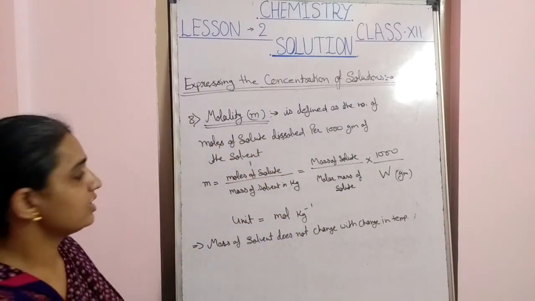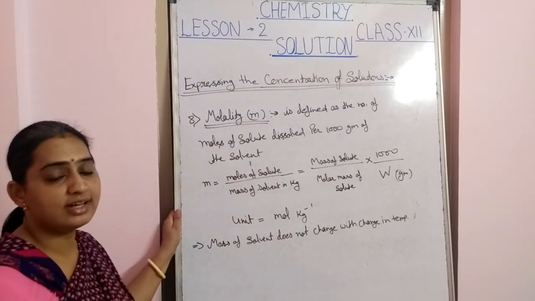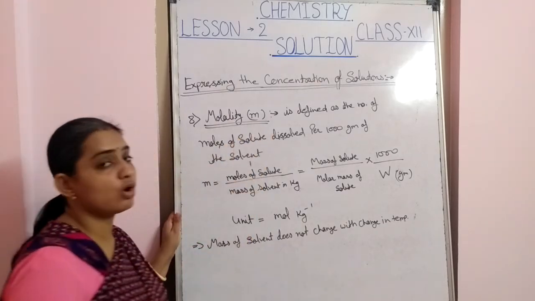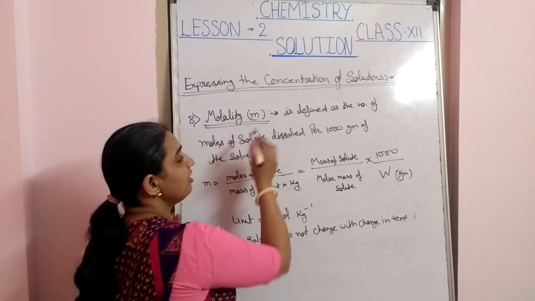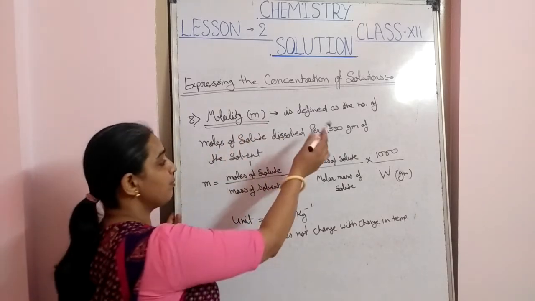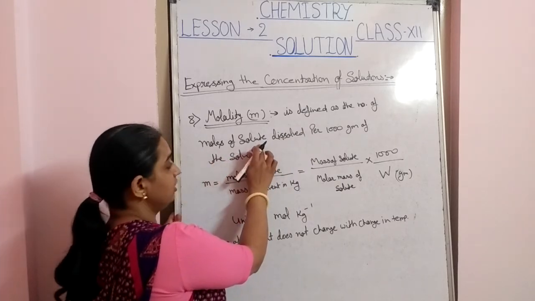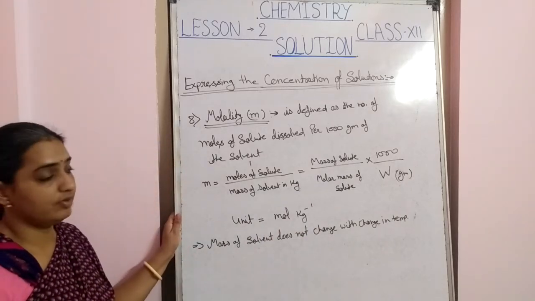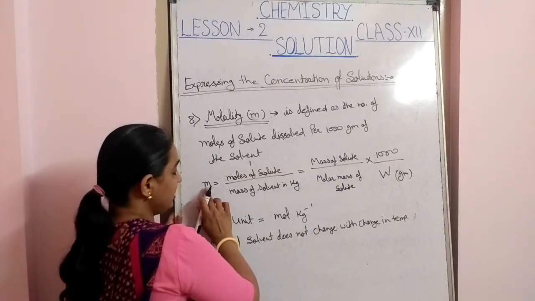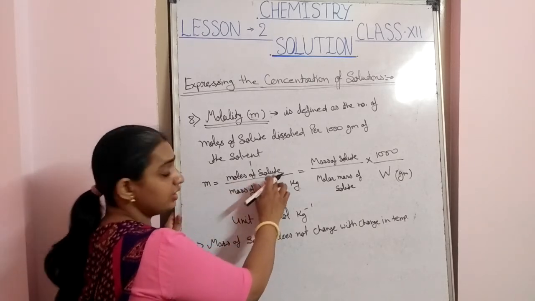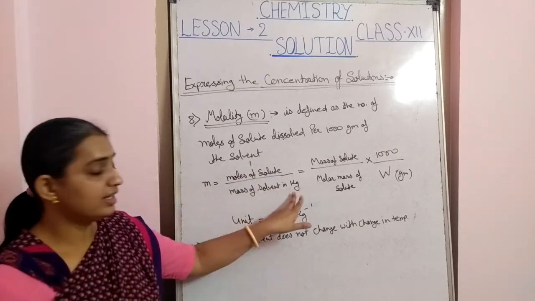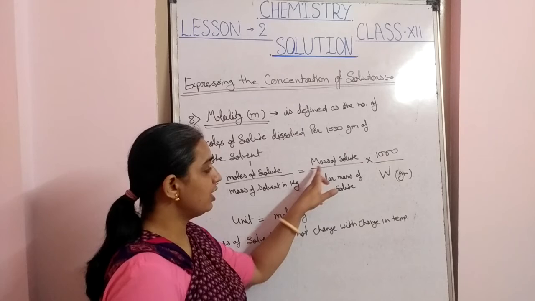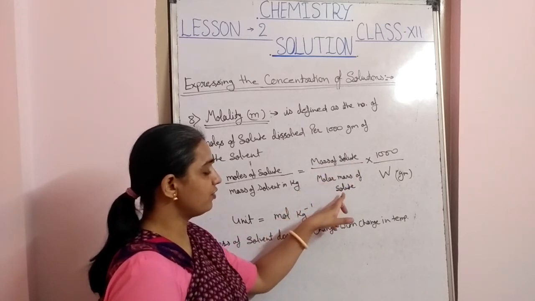Now the next point is molality. Molality is denoted by the small m. Molarity is denoted by the capital M and molality is denoted by the small m. What is the molality? Molality is defined as the number of moles of solute dissolved per 1000 gram of the solvent. Now small m, that is molality, is equal to moles of solute upon the mass of solvent in kilogram or gram.